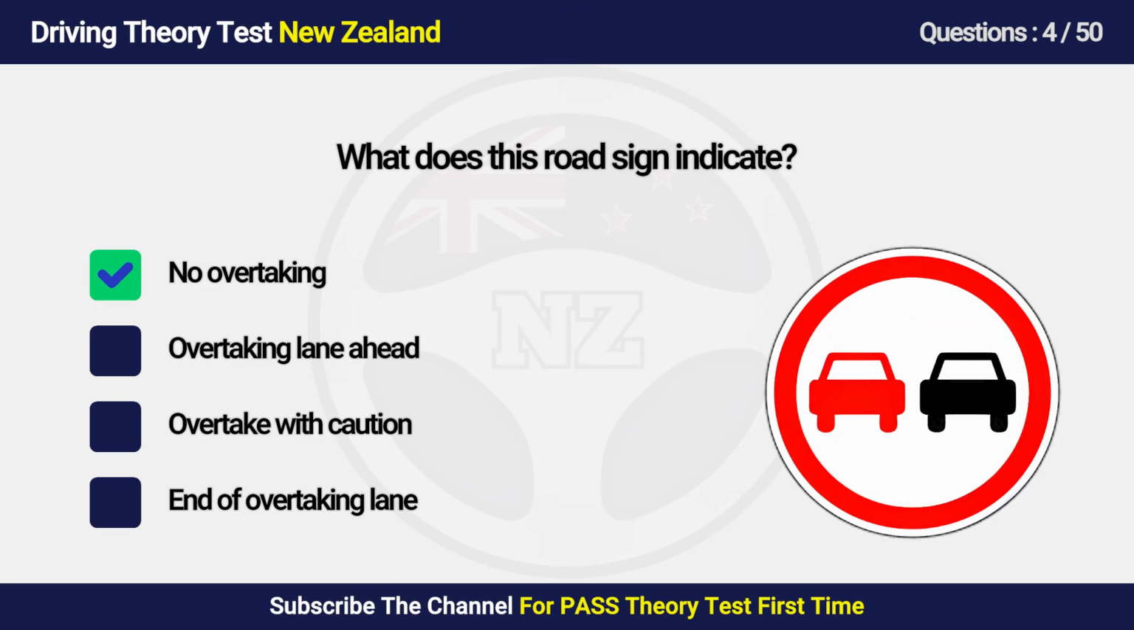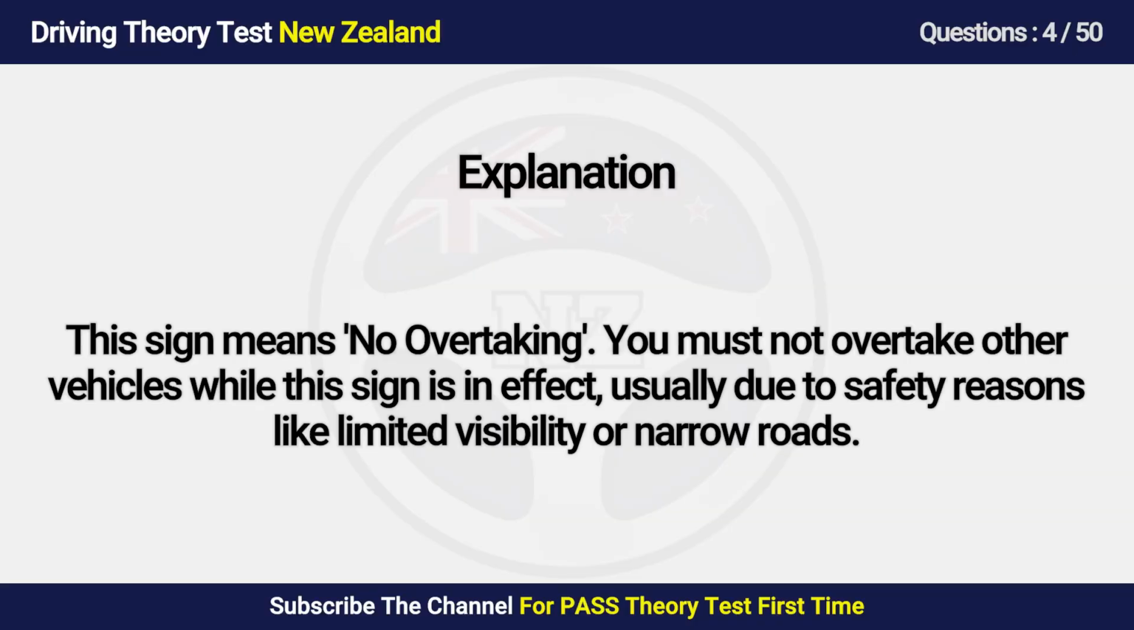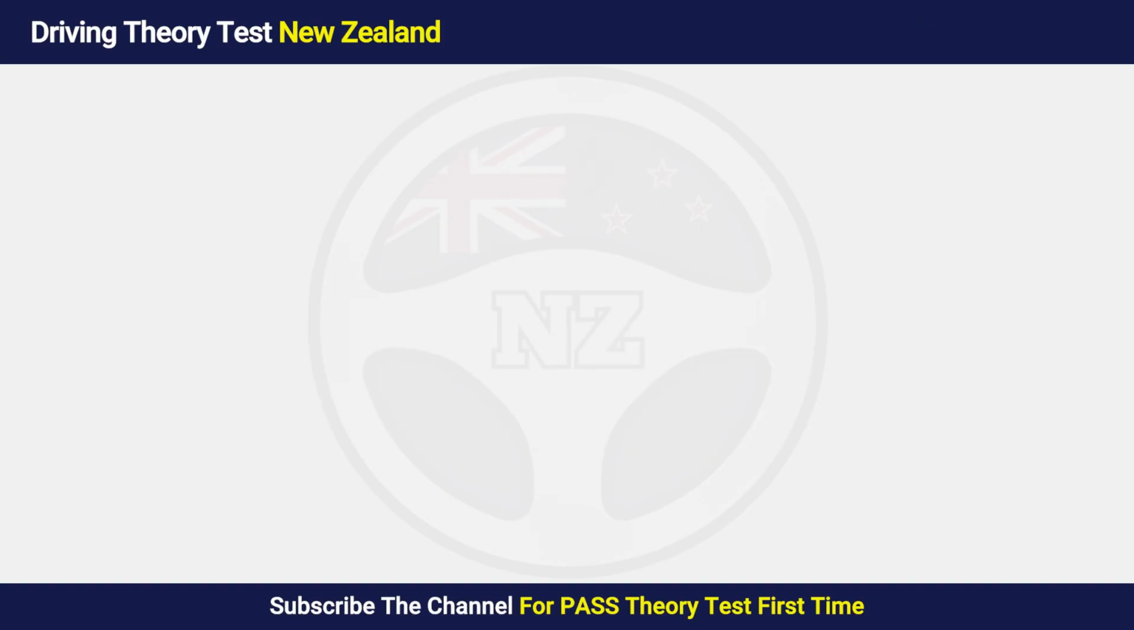Answer is A. No overtaking. This sign means no overtaking. You must not overtake other vehicles while this sign is in effect, usually due to safety reasons like limited visibility or narrow roads.